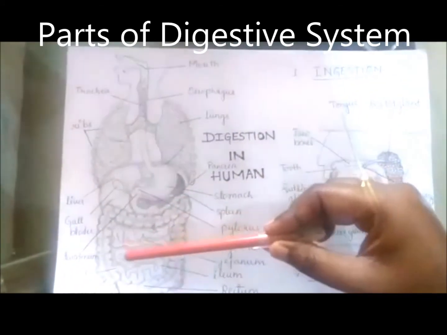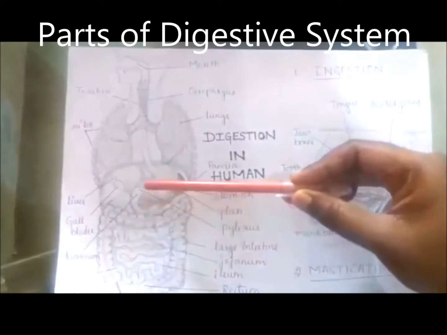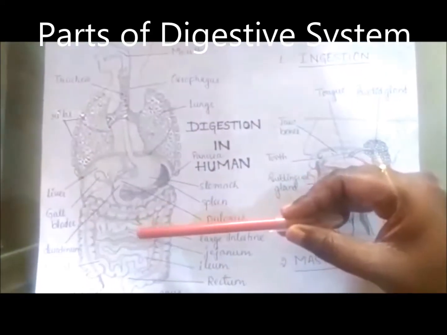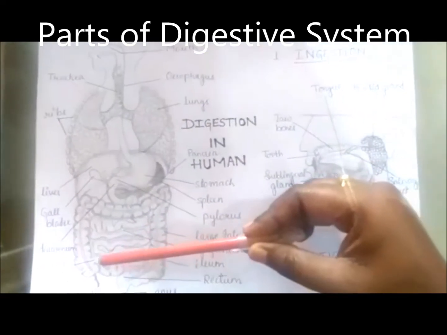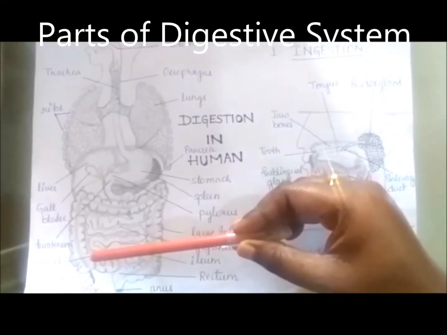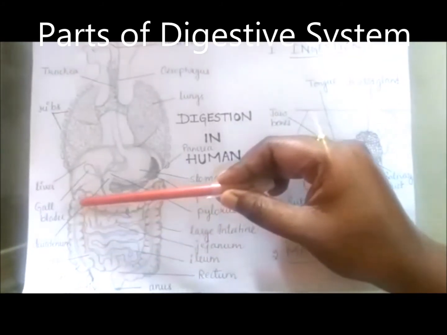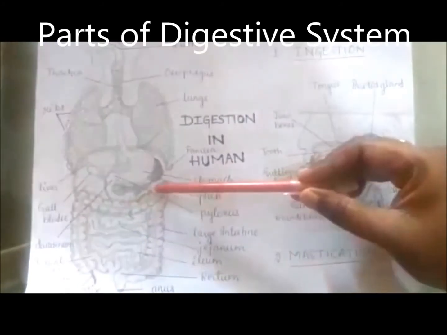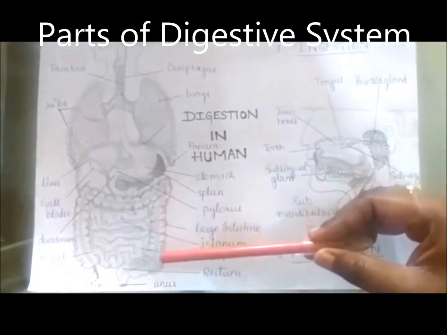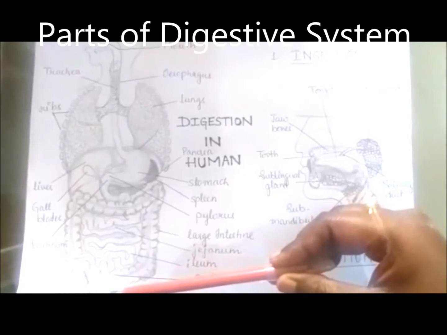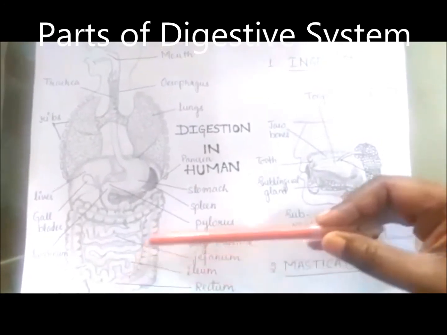The small intestine is divided into three parts: the duodenum, the jejunum, and the ileum, which opens into the large intestine. We have the caecum, ascending colon, transverse colon, descending colon, heading towards the rectum, and then the anus.